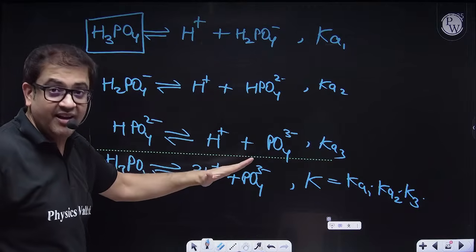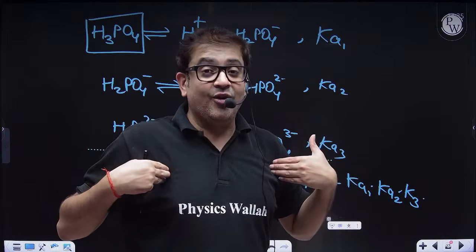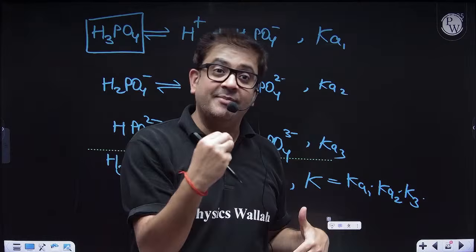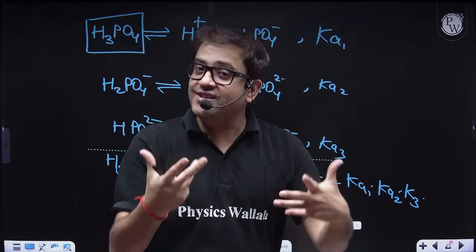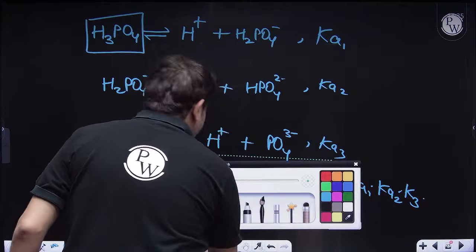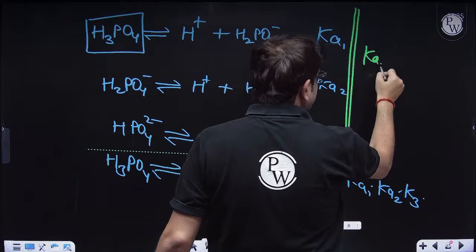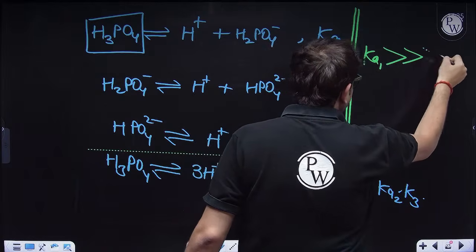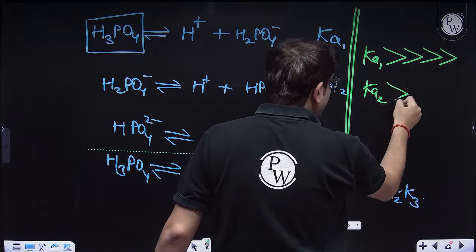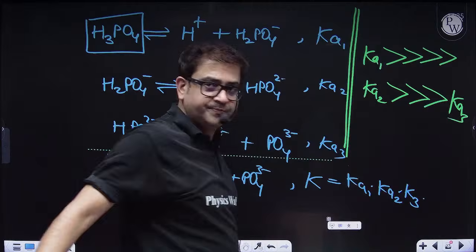A negative entity is already electron rich, so it has a lesser tendency to lose H plus, because minus by nature repel each other. That's why it is always said that the first dissociation constant is much greater than the second dissociation constant, which is much greater than the third one, and so on.